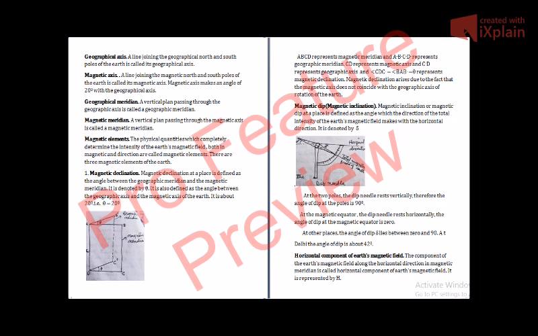So if you take a plane sheet in your hand and put it vertically on the geographical axis, then this vertical sheet of paper is called a geographical meridian. Similarly, if you take another sheet of paper and you put it on the magnetic axis of the Earth, then it becomes a magnetic meridian.